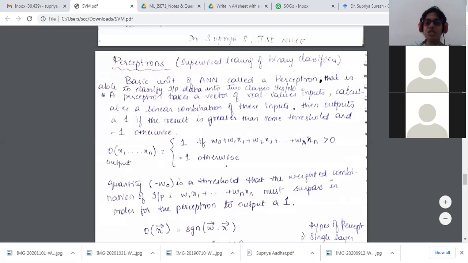A perceptron takes a vector of real values. Any real input value you can apply, or a random number; sometimes we initialize certain numbers, which can be 0 as well. It calculates a linear combination of these input values, then outputs a 1 if the result is greater than some threshold, else -1 otherwise. This is what we performed here earlier. What did I do?